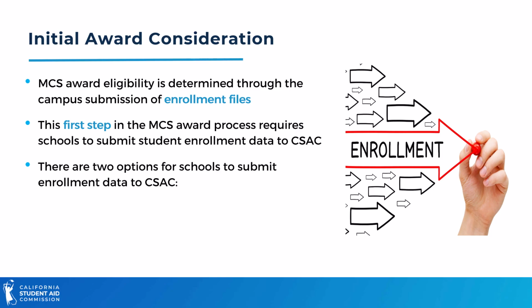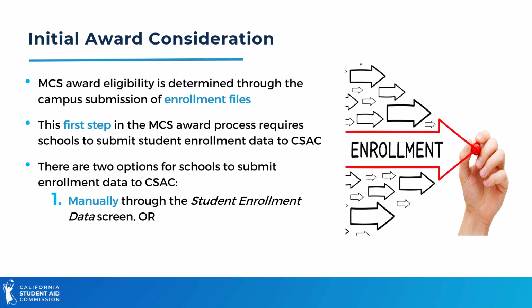As previously mentioned, the submission of enrollment files is required for student award consideration. It is the very first step in the MCS awarding process. There are 2 options for schools to submit enrollment data. First is manually via WebGrants on the student enrollment data screen.